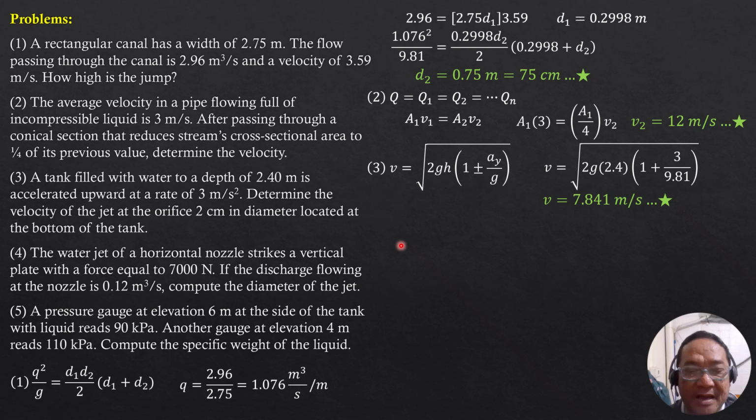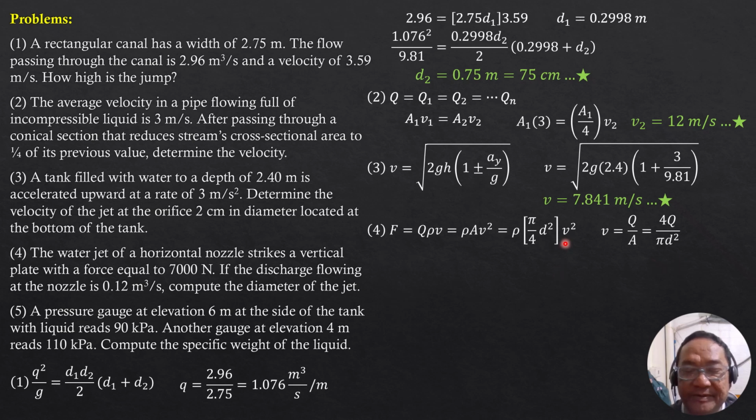discharge, density times V, which can then be transformed into density, area, V square. And since area is pi over 4 diameter square, times velocity square. Velocity is Q over area, and the area is circular, pi over 4 diameter square, so it is 4Q over pi diameter square.